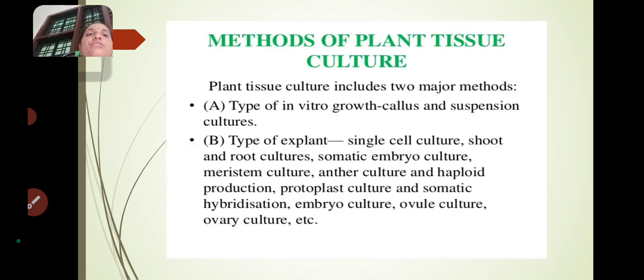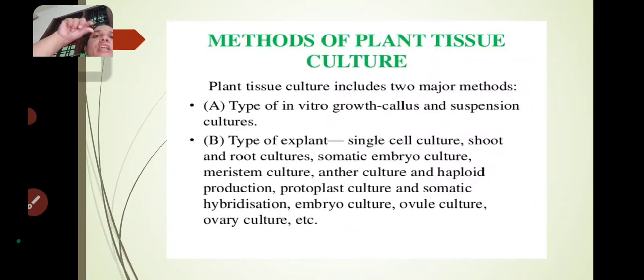Type of in vitro growth and type of explant. In the type of in vitro growth, callus and suspension cultures are there. What is callus? The undifferentiated mass of tissue that forms in the plant tissue culture laboratory is called a callus. The callus is green in color.